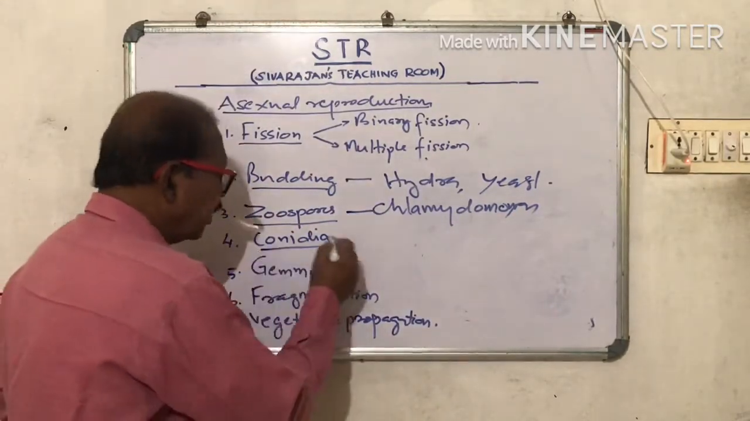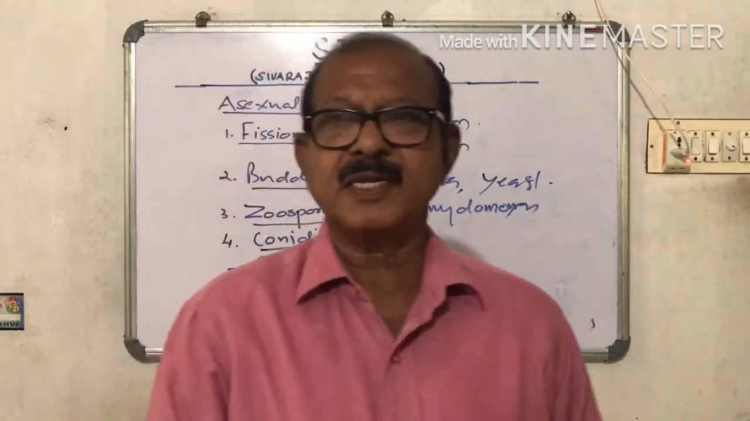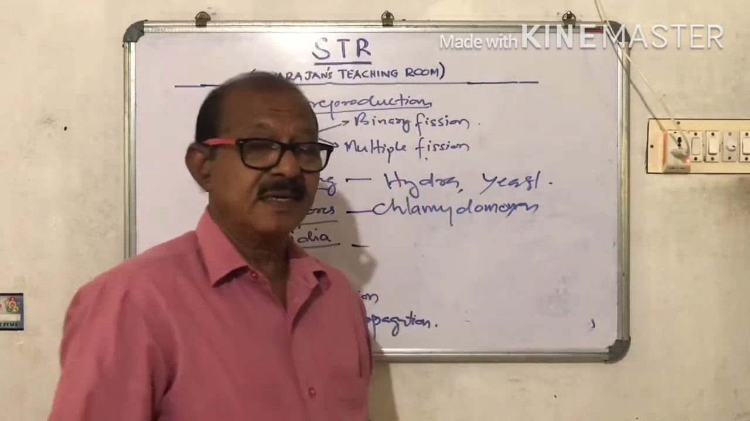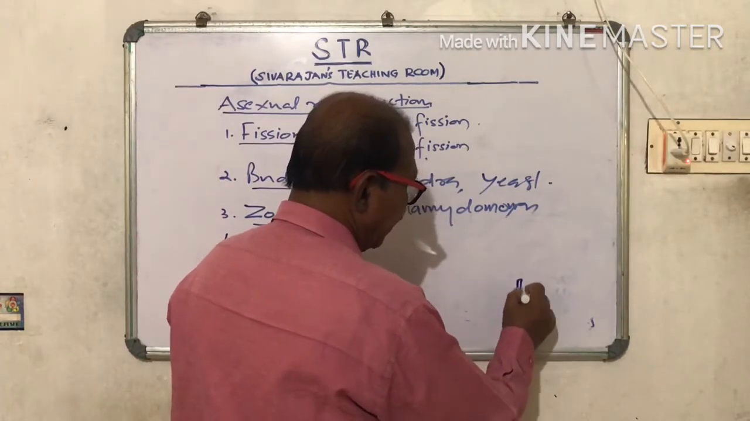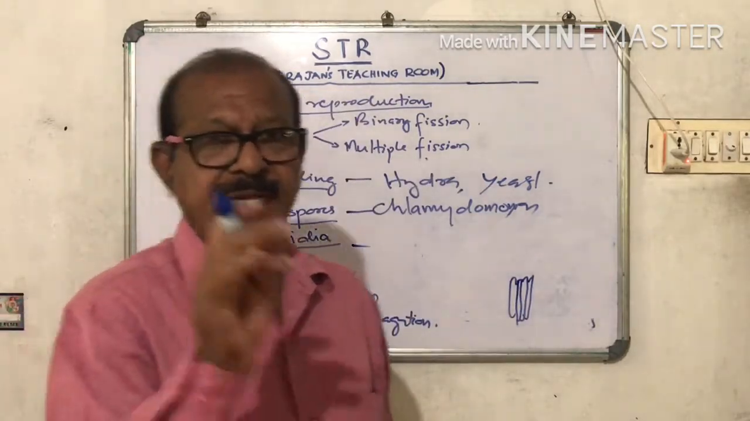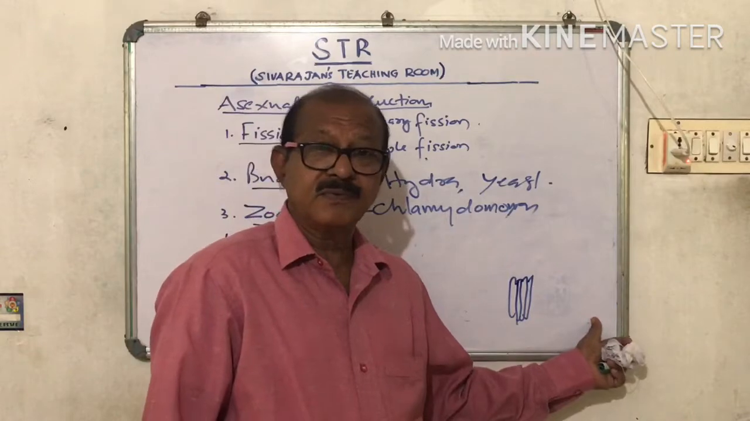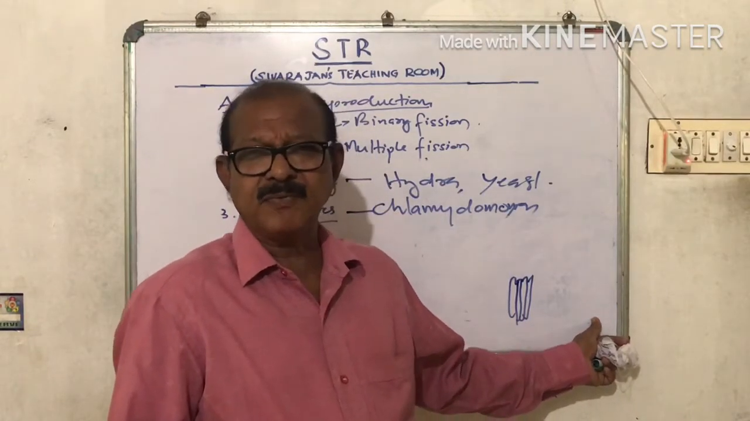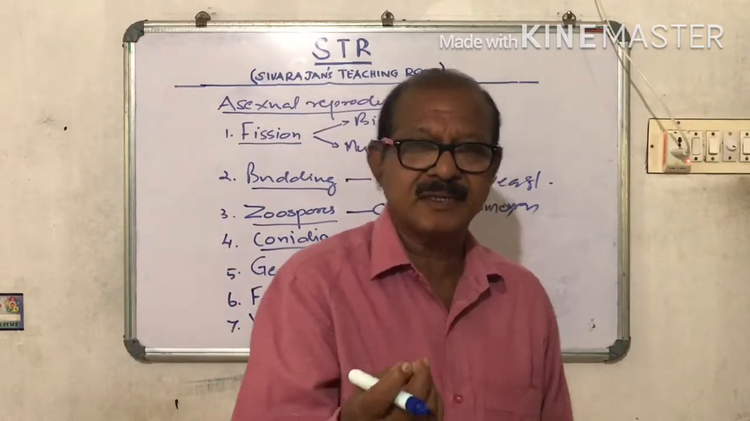Then conidia. What is conidia? This type of reproduction takes place or is seen in fungi. For example, see, this is the penicillium. Penicillium is a fungi. We know that in the first year we have seen the structure of the body of fungi. The body of fungi is made up of very small, slender, thread-like structures.